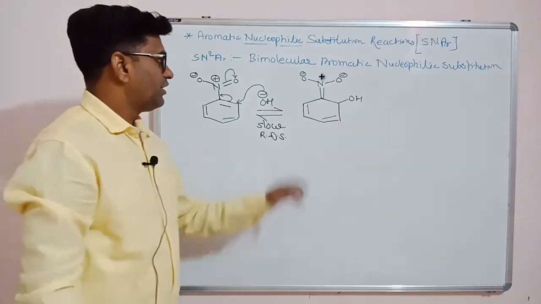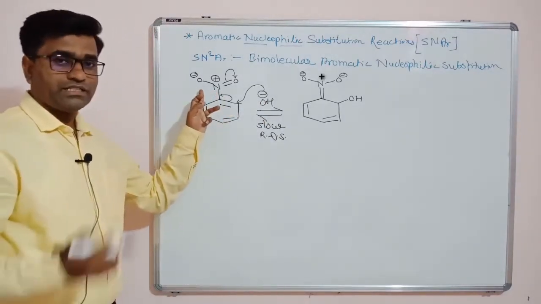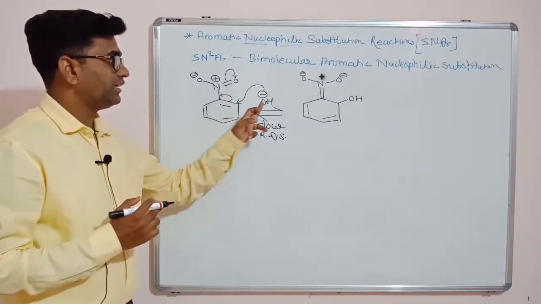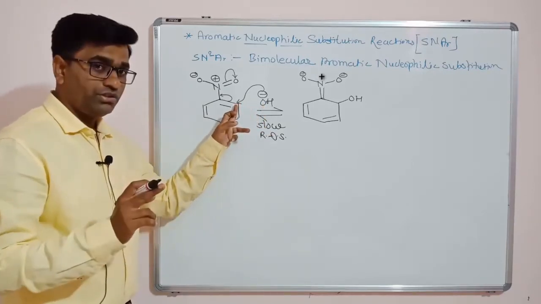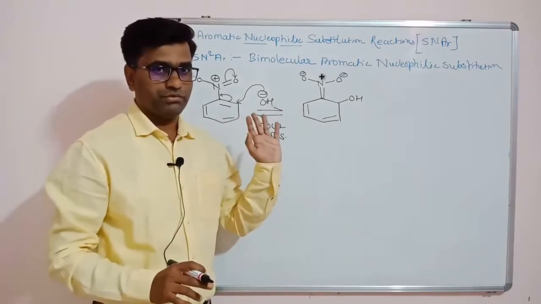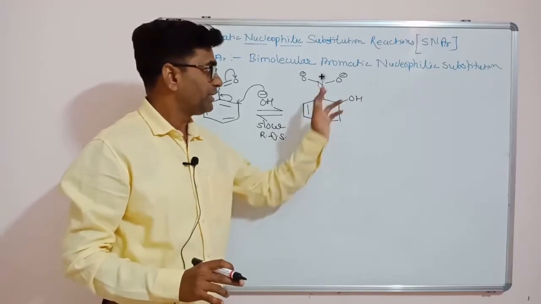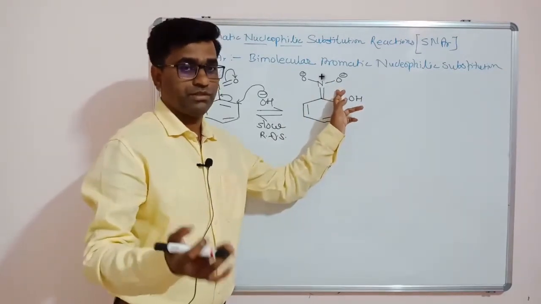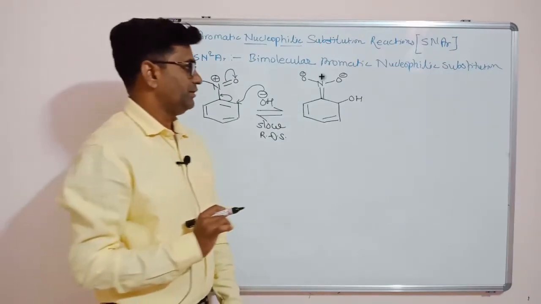So if any benzene ring contains minus I effect and minus R effect, then the incoming nucleophile has a chance to attack on ortho or para position only, not on meta position. This negative charge is very stable because of the resonance effect, but on oxygen it is more stable because oxygen with negative charge is quite stable.